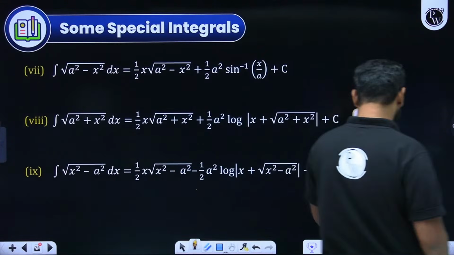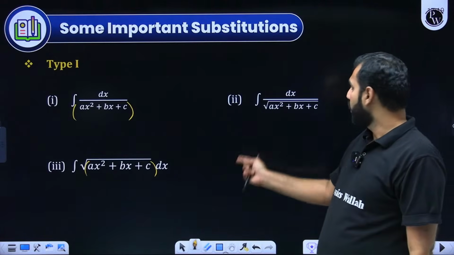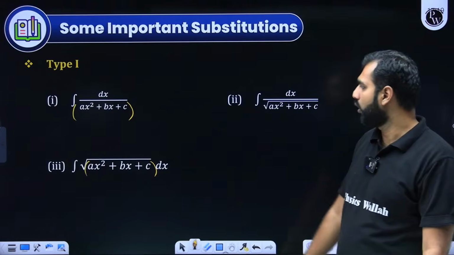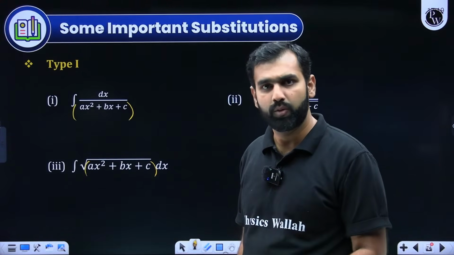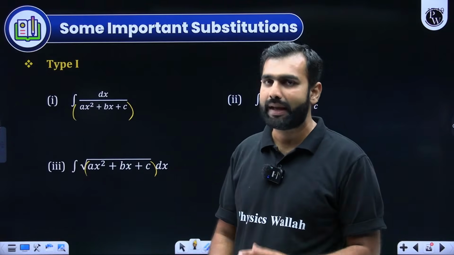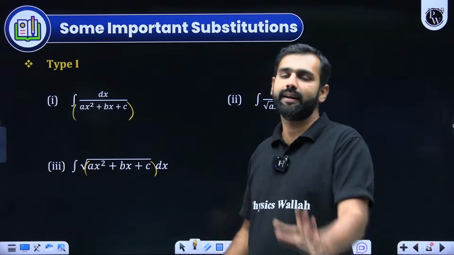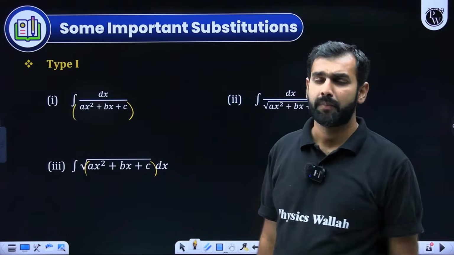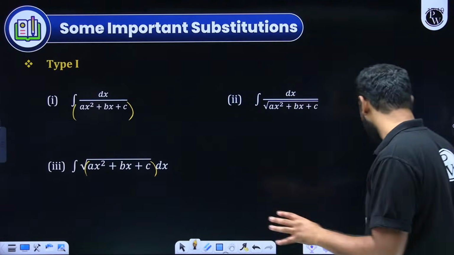Everybody understood this, that whenever you deal with a quadratic in the denominator, or under root over a quadratic in the denominator, or under root over a quadratic in the numerator, how do you solve these integration-based problems? First of all, convert it into a perfect square, and then you know those 9 special integral formulas, after which you will get the answer in the next step. Everybody understanding what I'm trying to say here at this stage in this revision session?